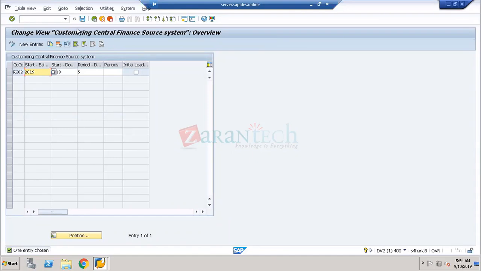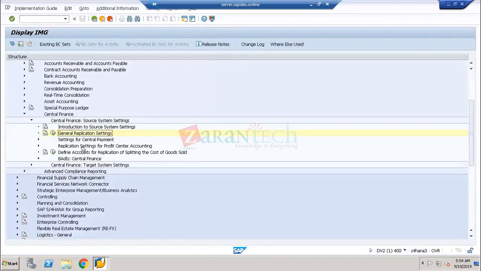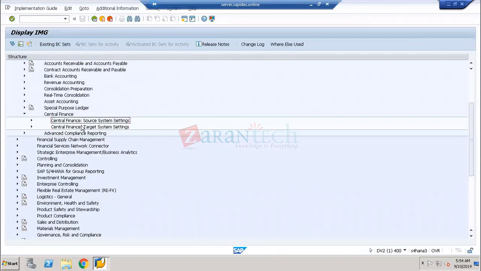So we are going to see all these settings about the source systems and the target system, between the SAP ECC and the SAP S/4HANA. Either it can be non-SAP systems or an SAP system, that is the most important thing. So this is the complete part, and after that, whenever I do any kind of document posting,